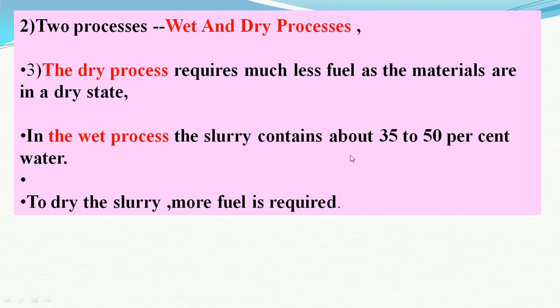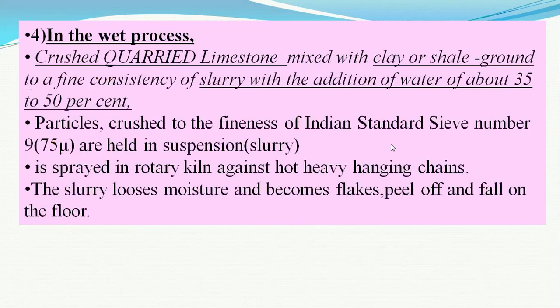But the wet process, as it involves 35 to 50% of water, needs more fuel, more burning, more pollution. So therefore the dry process is nowadays preferred.